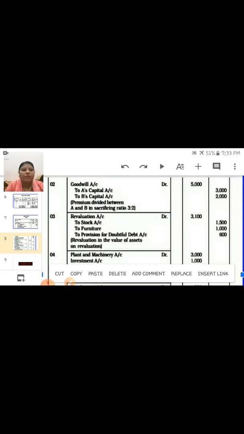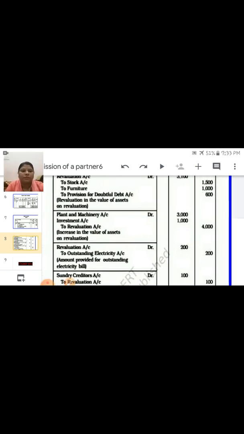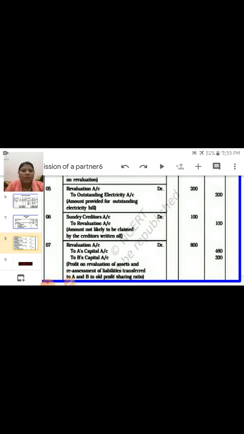You can note this down. Next is revaluation to outstanding electricity account, sundry creditor to revaluation account 100 rupees, and the last is revaluation account debit to A's capital account, to B's capital account. This is the profit distribution. So in this way you have to prepare the journal entries.